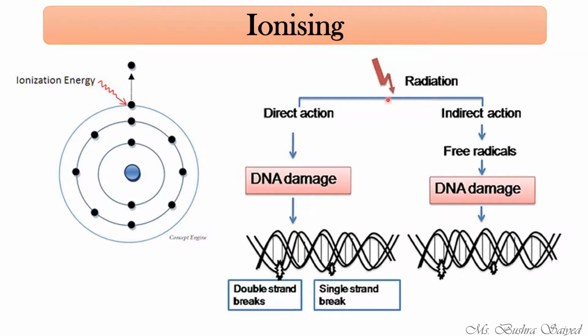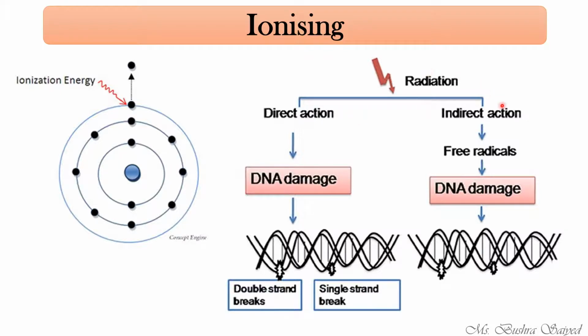Ionizing radiation causes two types of damage, the direct action and the indirect action. In the direct action, it causes damage to the DNA and results in strand breaks. We know that DNA is double stranded, so it can cause a double strand break, or a single strand break. That is direct action.